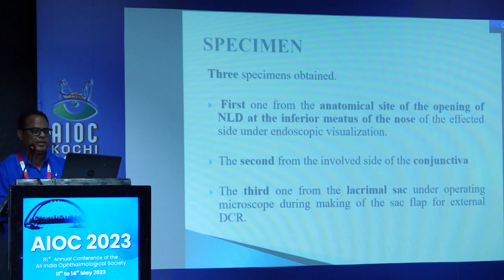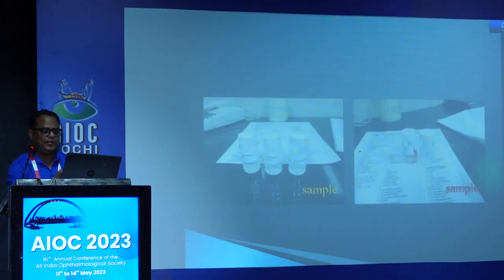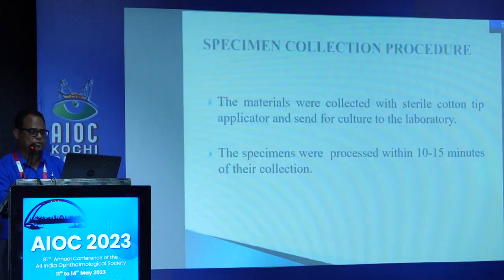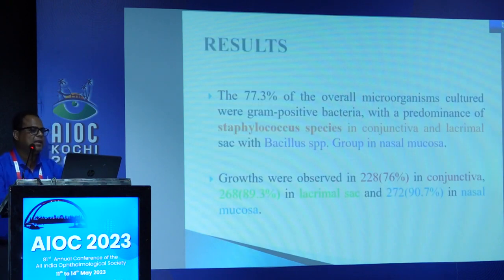And second, one from the involved side of the conjunctiva on the day of operation. And third, one from the lacrimal sac under the operating microscope. So 3 specimens: one from the sac area, one from the nose, and one from the conjunctiva. They were collected at different times, one preoperatively with the endoscope, another during operation under the microscope. The material was collected with a sterile cotton tip and processed within 15 minutes.